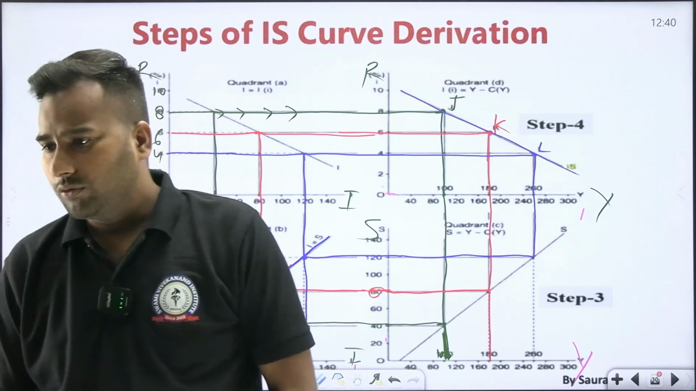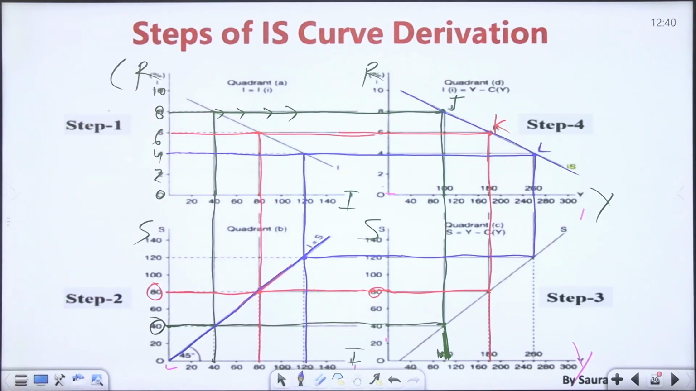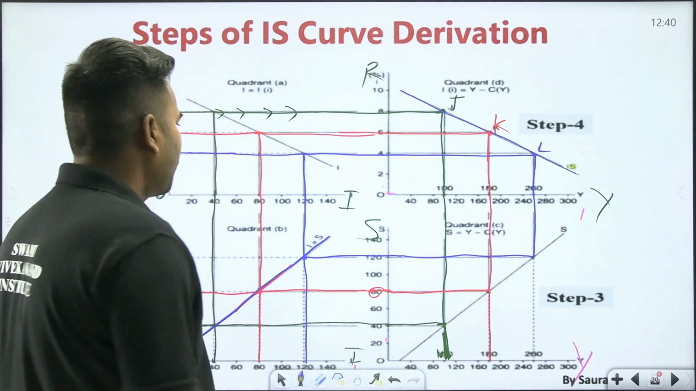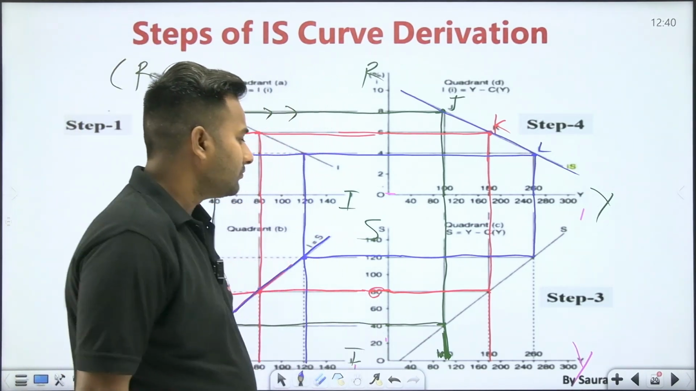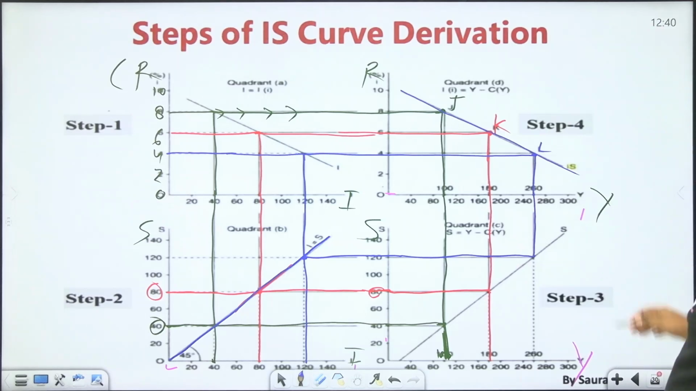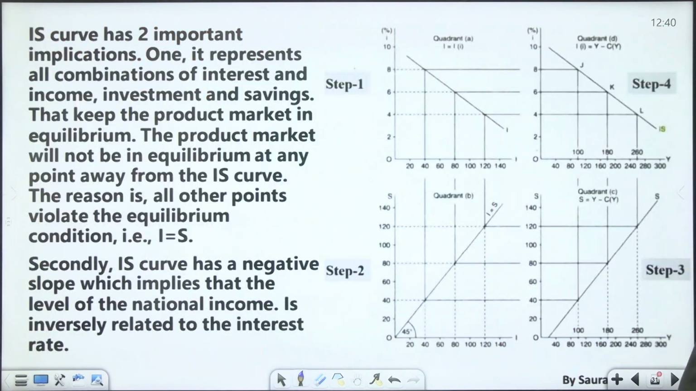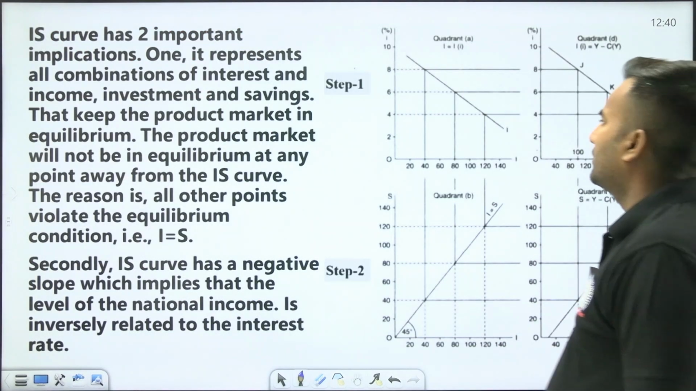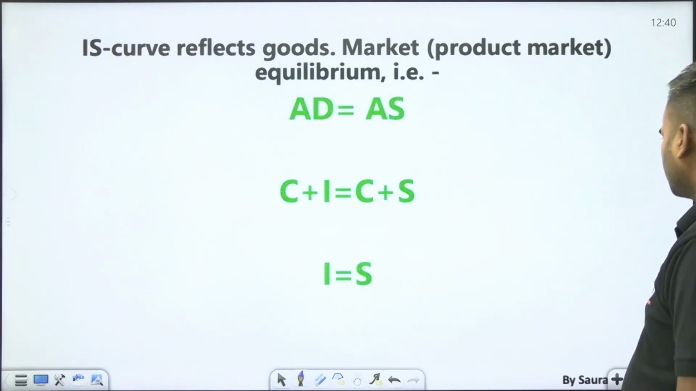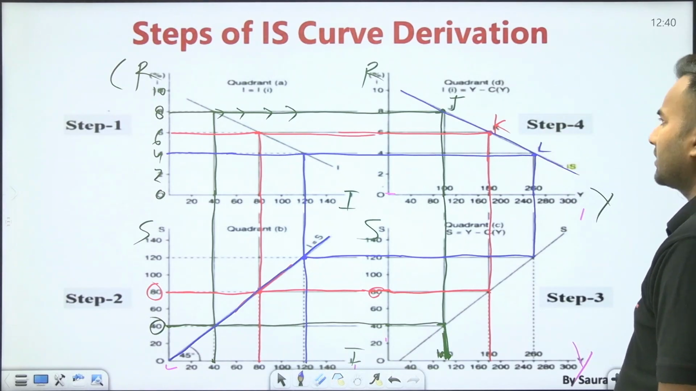If any doubt is still present in your mind, you can let me know. So why did we derive the IS curve? You have got that the IS curve is now derived. Now I will be discussing whatever the properties of the IS curve are.